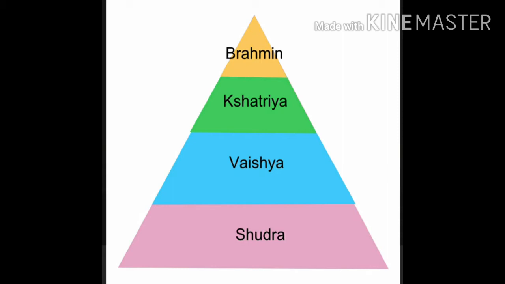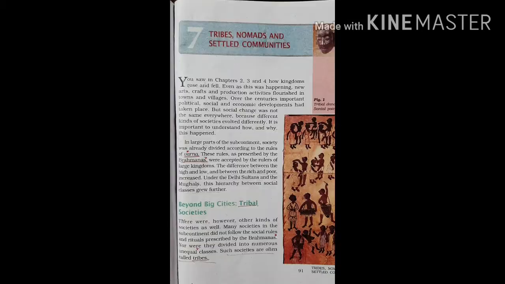And who set all these rules? The Brahmanas made them. So according to that rule, Sudras were discriminated. They were not considered equal. Okay, they were termed as untouchables. They were ill-treated in the society. Okay, there was inequality in the society. So who prescribed these rules and regulations in the society? Yes, the answer is Brahmanas.